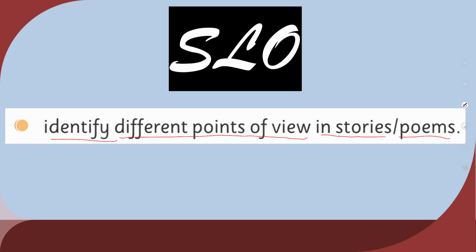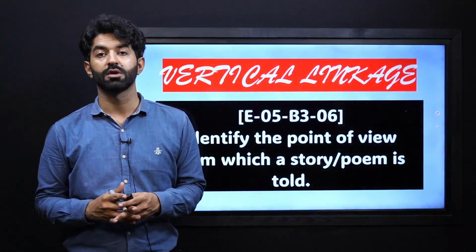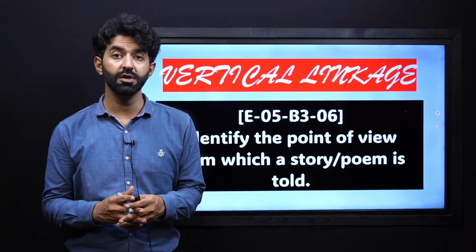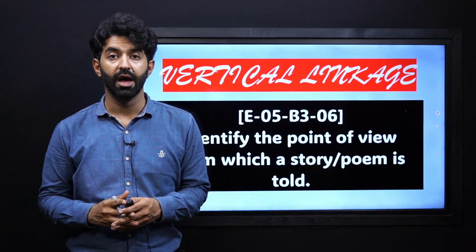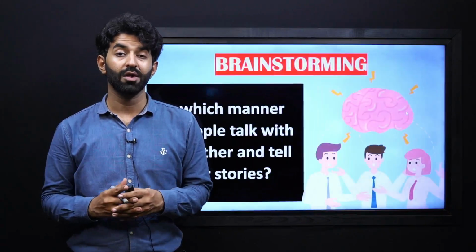Now, we are going to learn and then be able to identify points of view in stories and poems. And specifically in this chapter, as you know, we are dealing with the poem. So we will be seeing the point of view in a poem. Now, let's get started with our vertical linkage, which is linking our SLO with the previous grade. As you have already studied it, I want you to retain as much information as you can so that you are all ready and set.